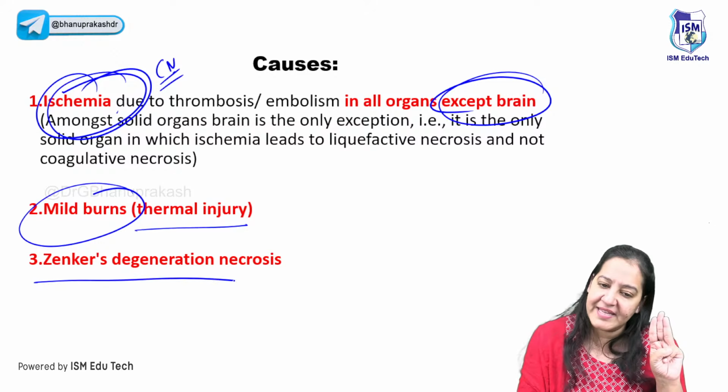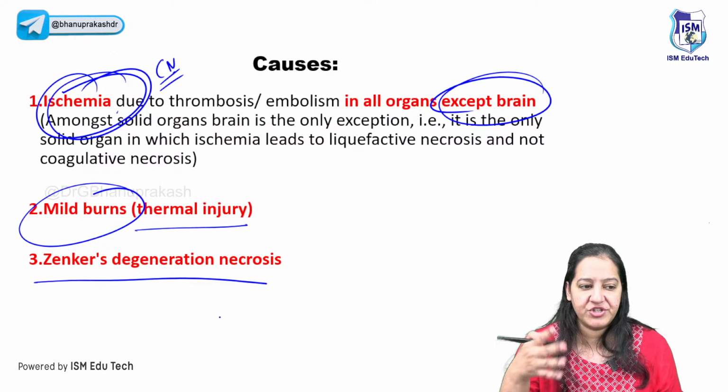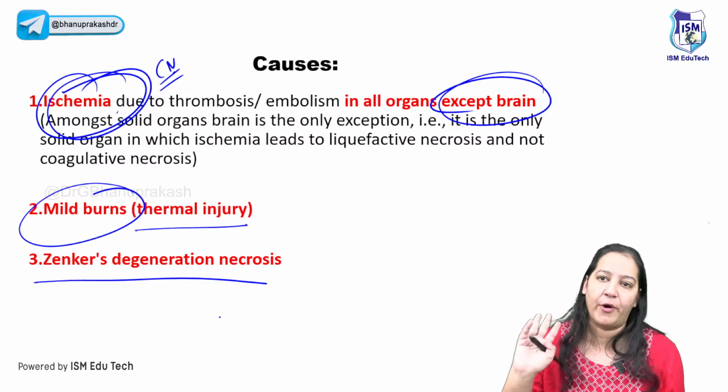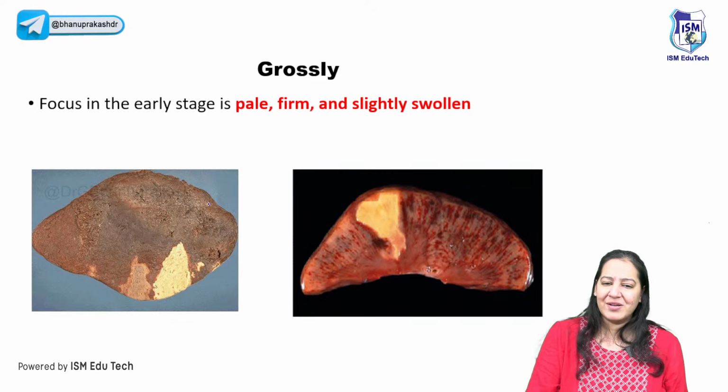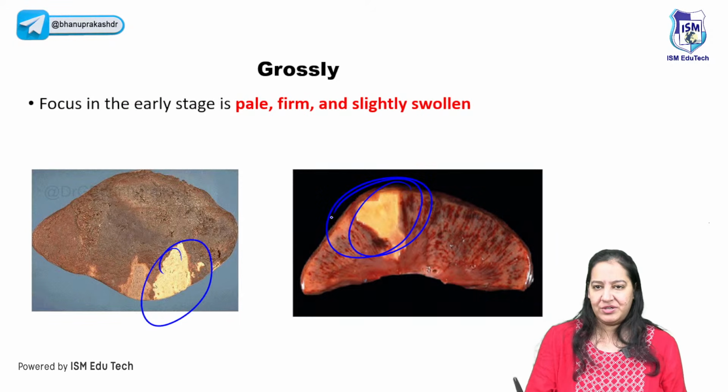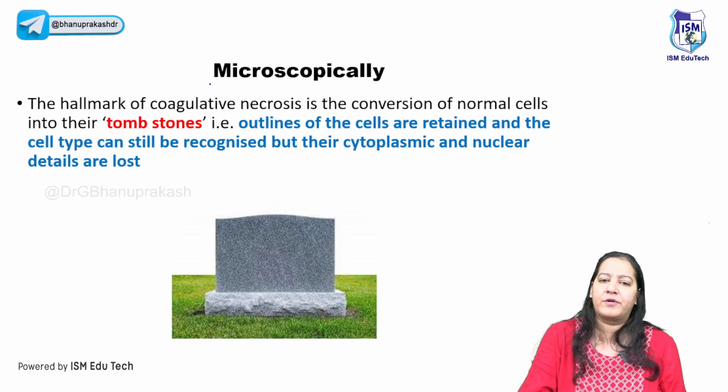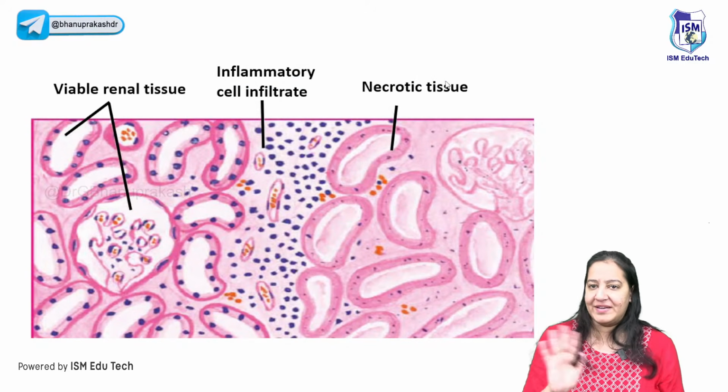Number three, Zenker's degeneration. It is a type of degeneration which occurs in muscle. It is also an example of coagulative necrosis. So learn three examples of coagulative necrosis. They are in front of you. We are done. Grossly, you can see the organ is pale, yellowish. That is coagulative necrosis. Gross is not important. Microscopically, you should be able to identify it.